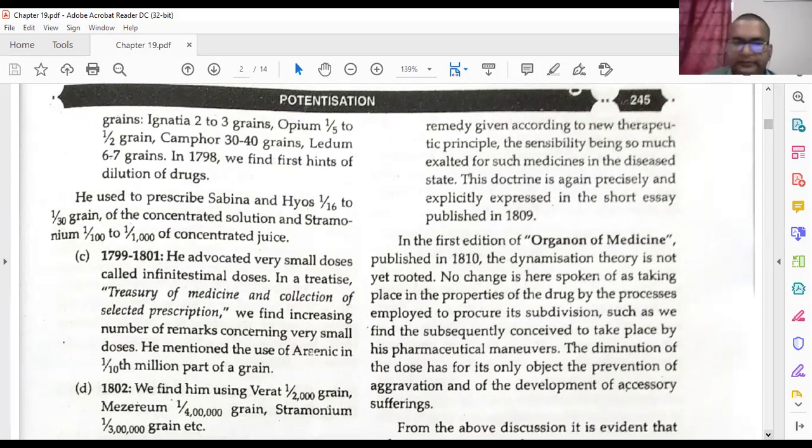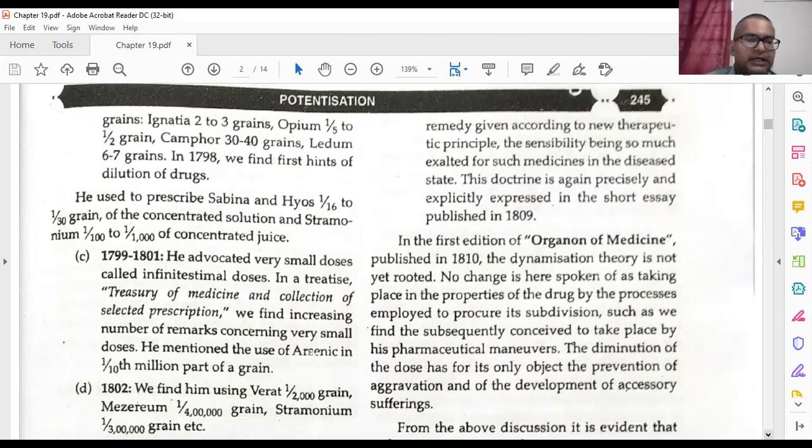Then again we will go to the next part. In 1799 to 1801, he advocated very small doses, called infinitesimal doses. Okay, meaning infinite doses. Already you know the meaning of infinite. Doses in a treatise, Treasury of Medicine and Collection of Selected Prescriptions, we find an increasing number of remarks concerning very small doses.